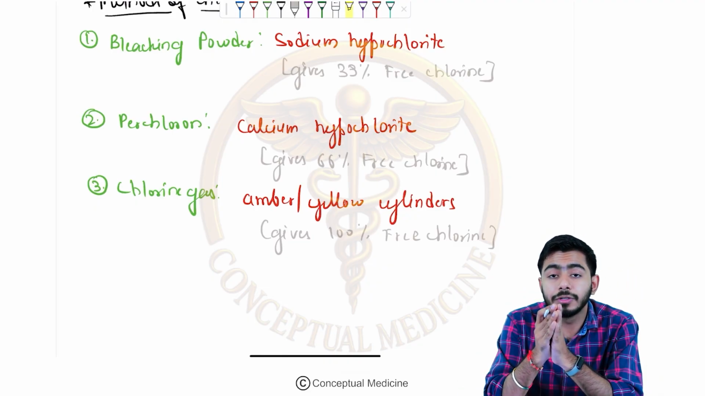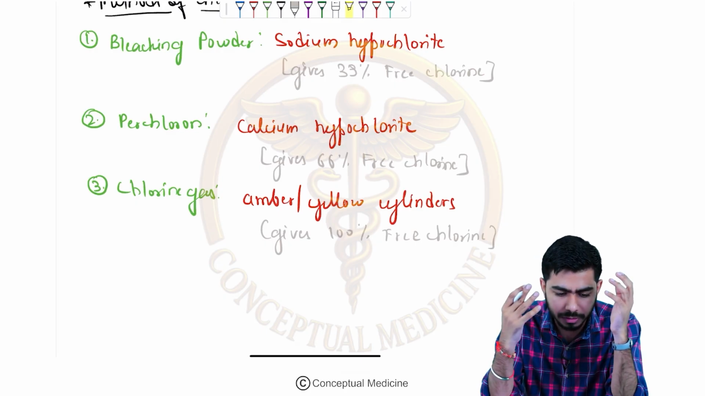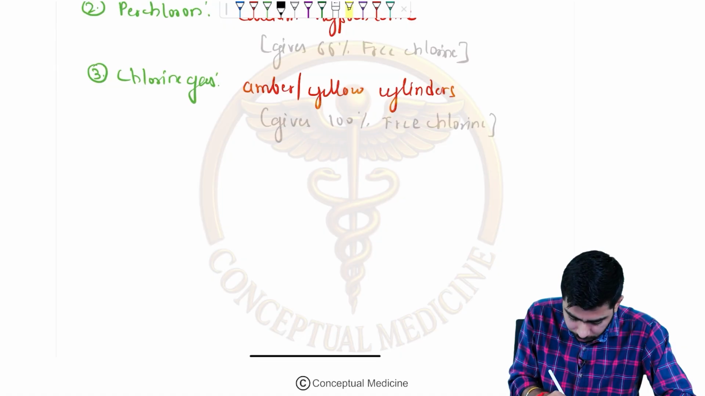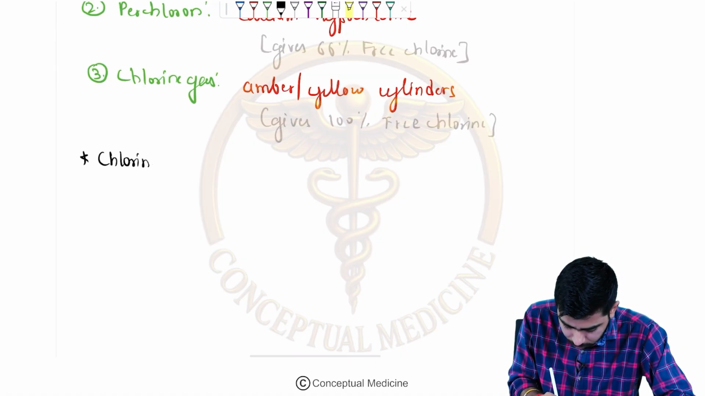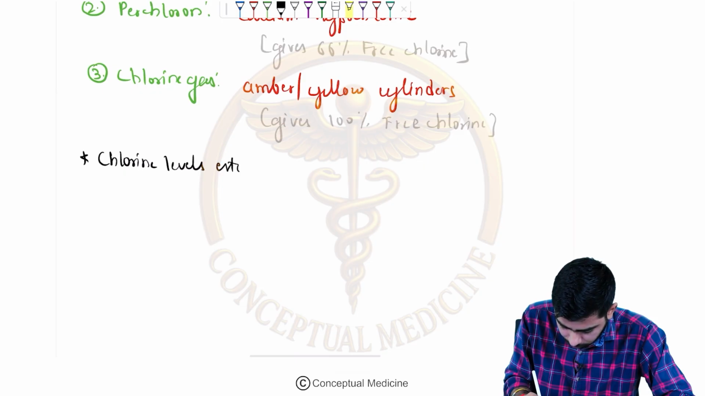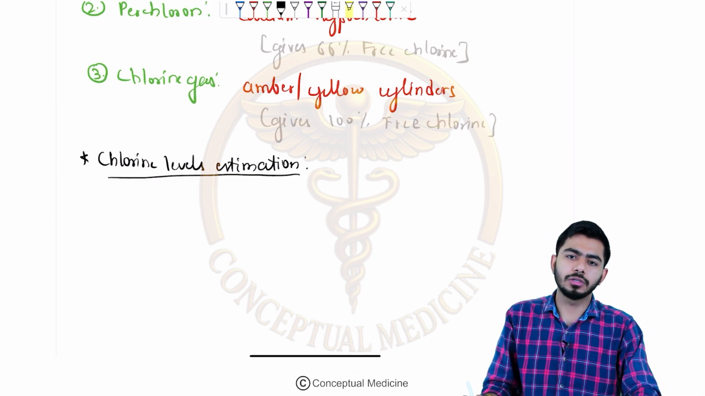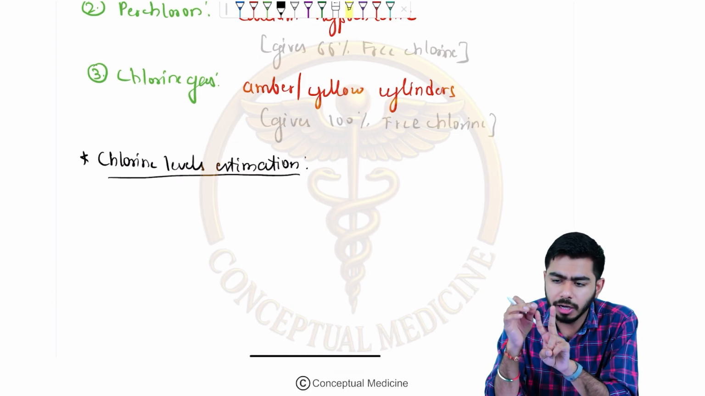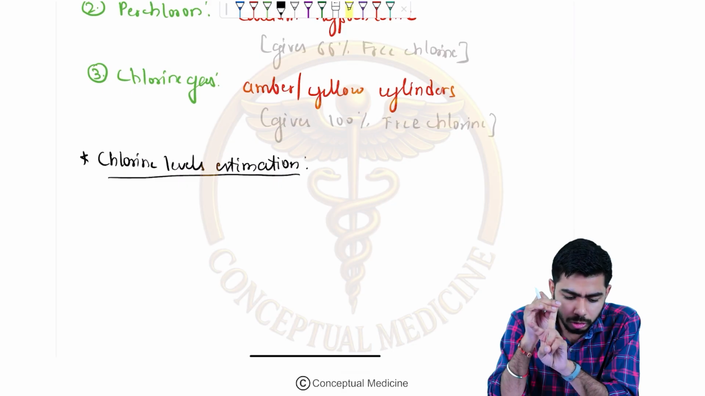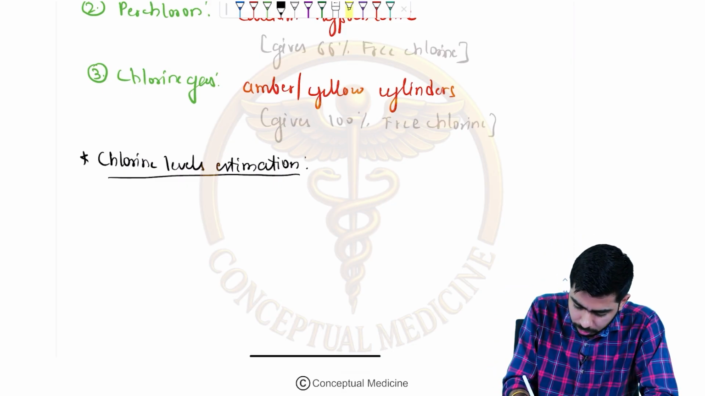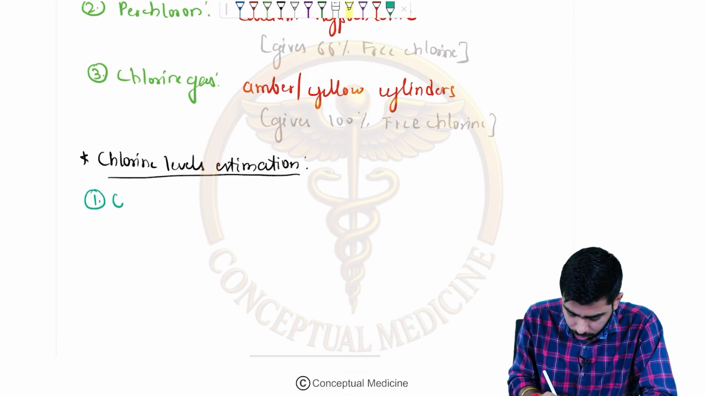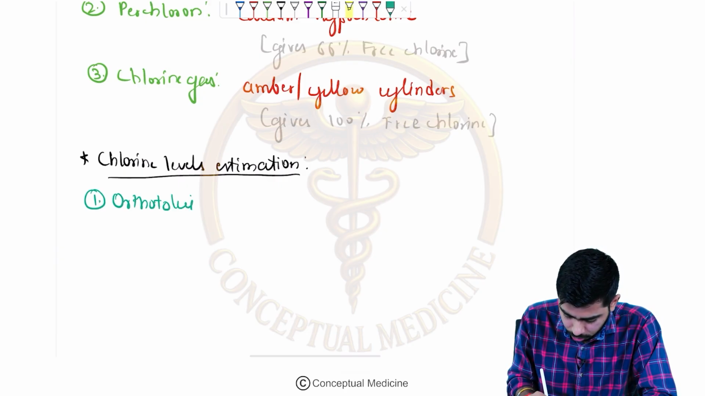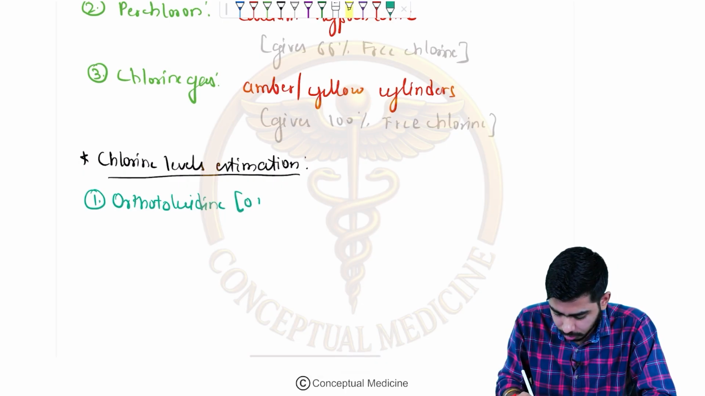Now we shall talk about some of the methods for estimation of chlorine levels, right? In chlorine level estimation, we have two important methods. One is the orthotoluidine test, and another one is the modification of this test, the orthotoluidine arsenite test. Let's talk about the very first one first, the orthotoluidine test, also called the OT test. You need to remember this.